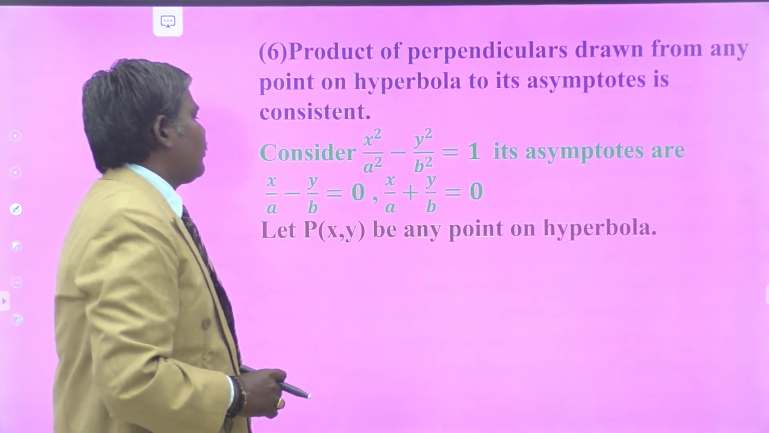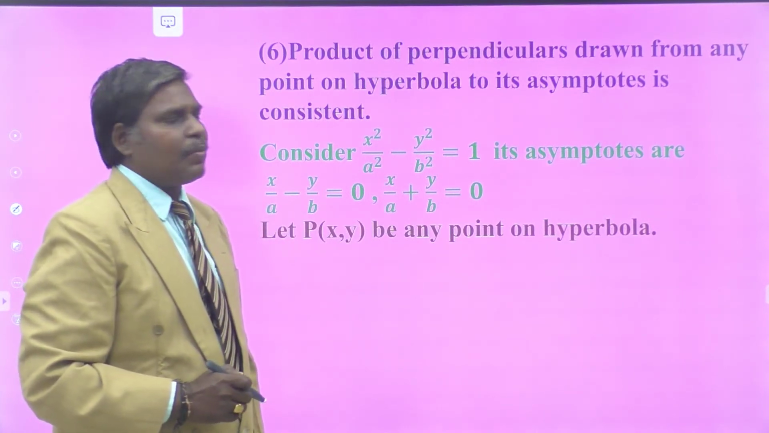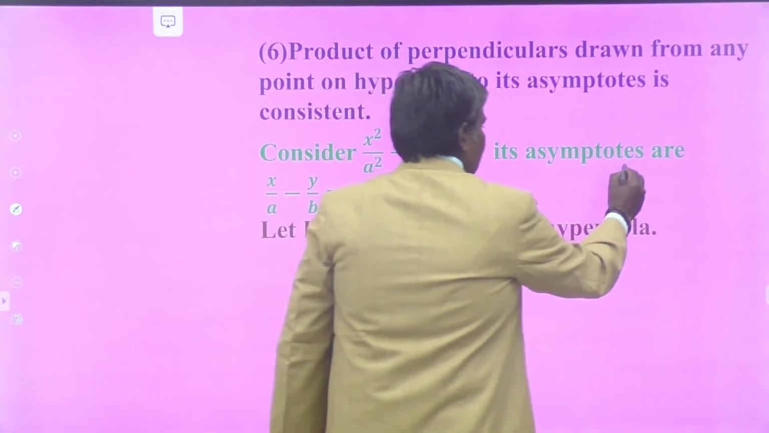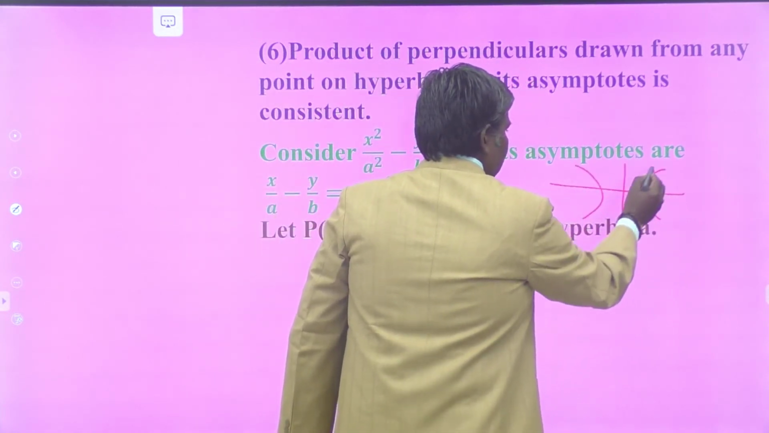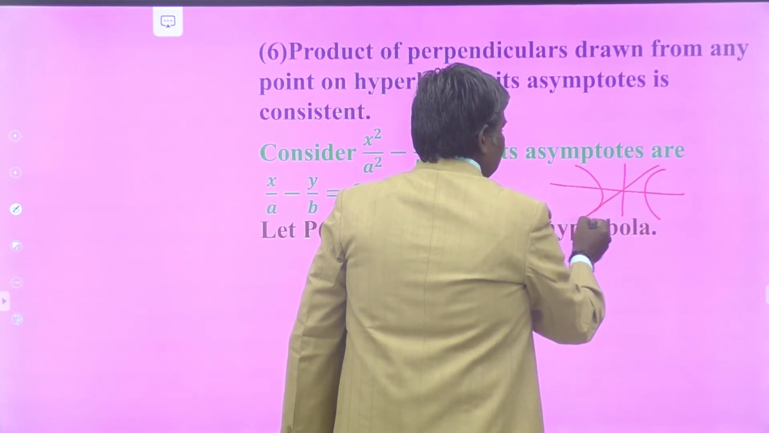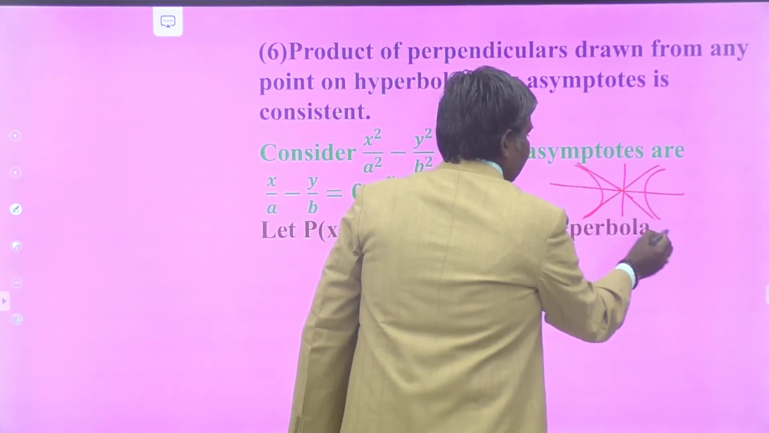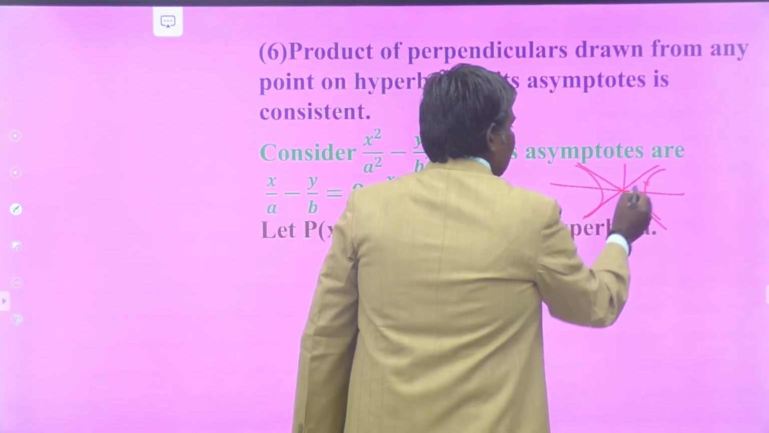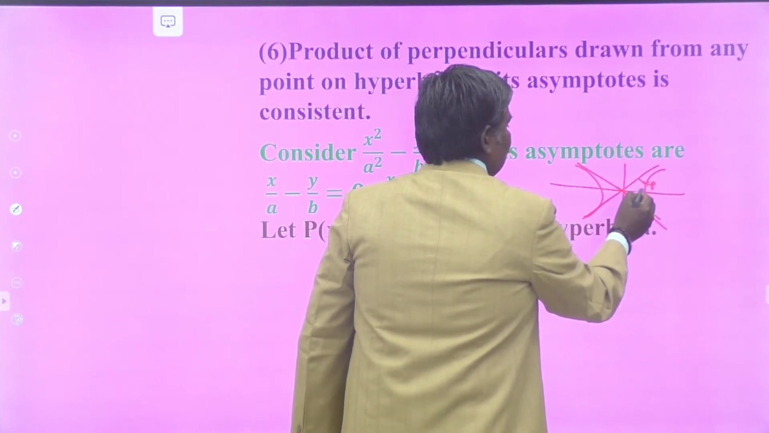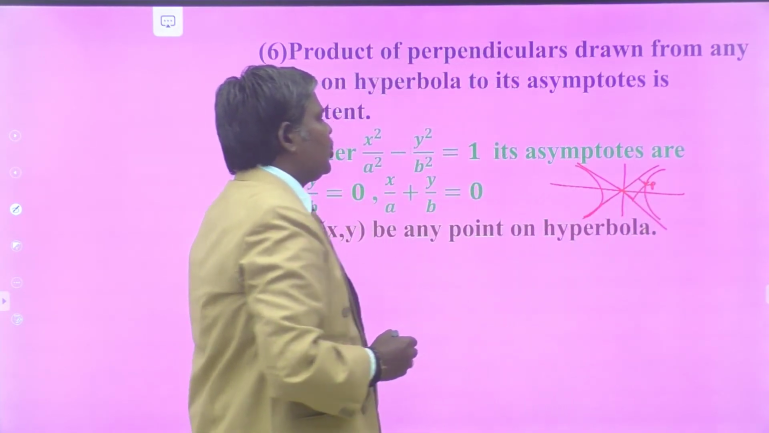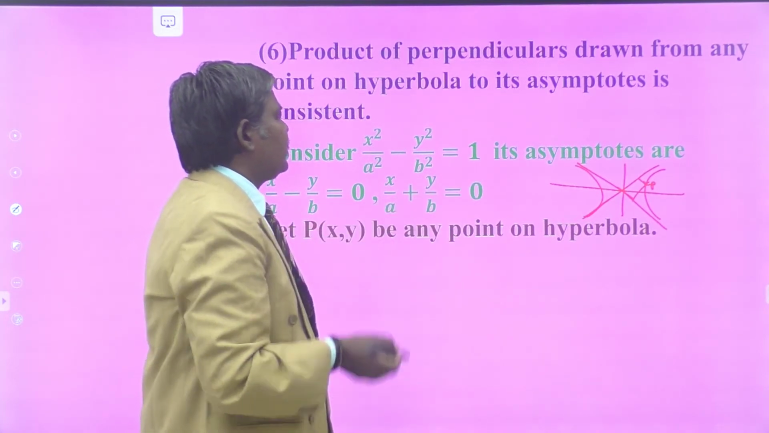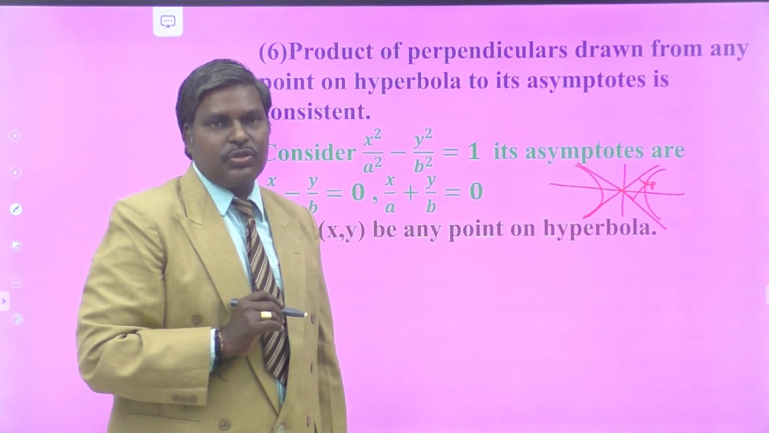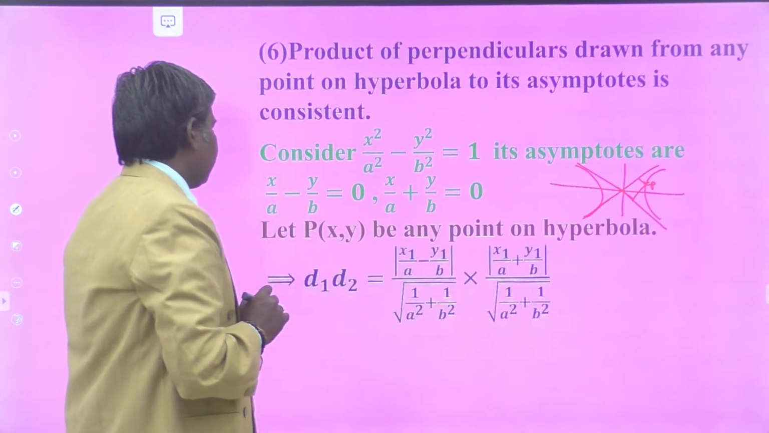So that is the hyperbola, and these are the corresponding asymptotes. Let P x1 comma y1 be any point on the hyperbola. Now this is your hyperbola. These are the two asymptotes, which are nothing but tangents at infinity to the hyperbola. You take any point on the hyperbola, draw two perpendiculars from that point to the asymptotes, and you have to show that their product is constant.